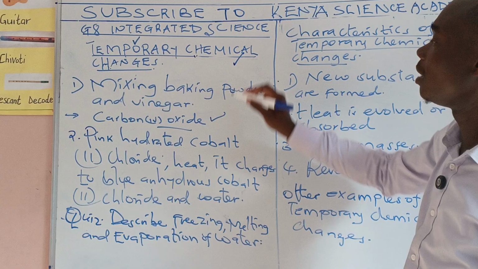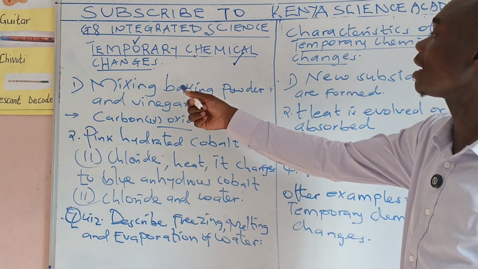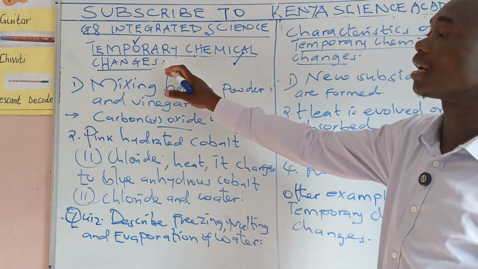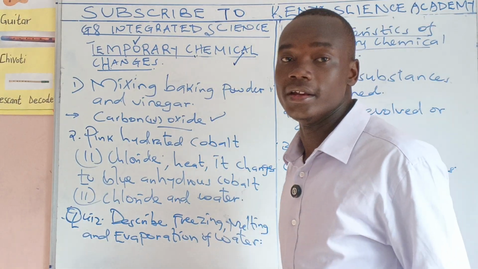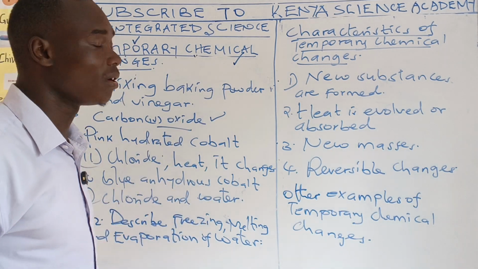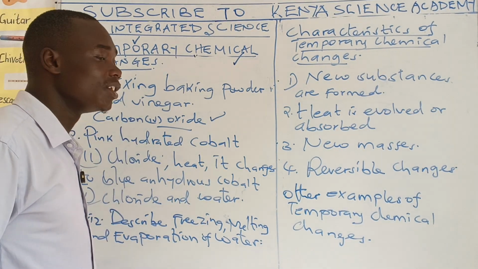So there must be involvement of chemicals, like this one. These are chemicals. So these changes are temporary chemical changes. They are reversible. New substances are formed. There is change in mass. Heat is evolved. Such changes are temporary chemical changes.